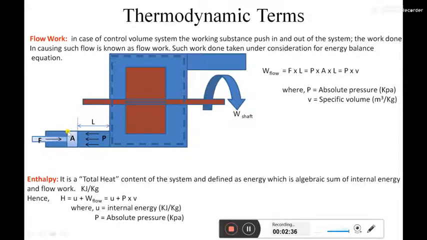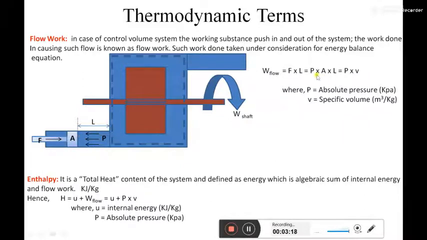So here I have to calculate the work done as per the general formula. In the case of thermodynamic work done, whenever there is a displacement against a resistance force, only then is there thermodynamic work done. So first of all we have to calculate the resistance force. Here the resistance force is the minimum force that needs to be applied by that imaginary piston in order to push the new substance into the system. P is the resistance pressure applied by the fluid already present inside the system on the new incoming fluid.